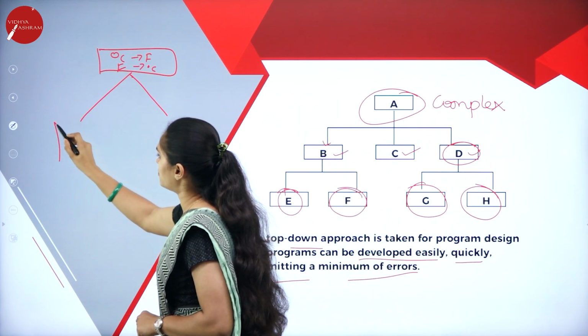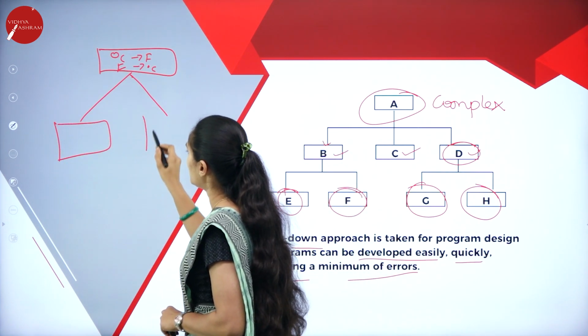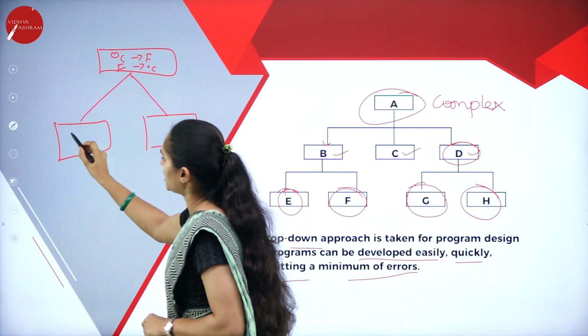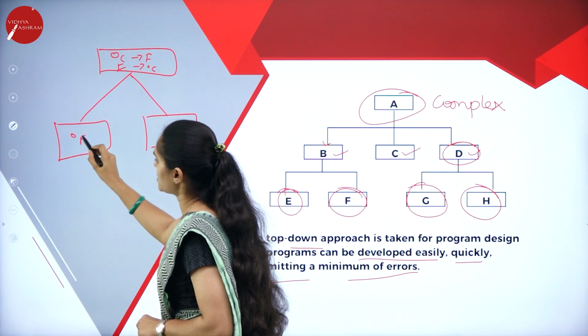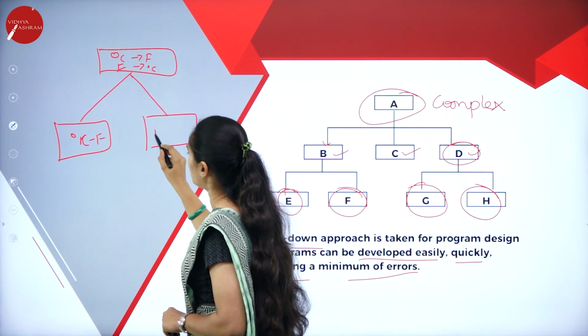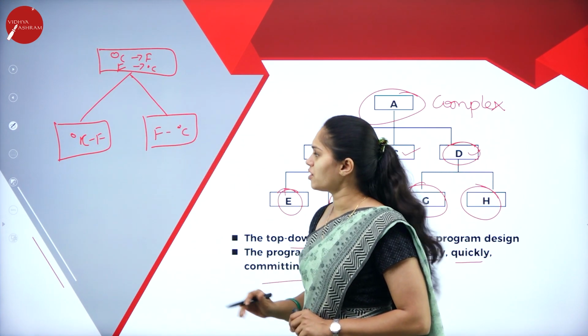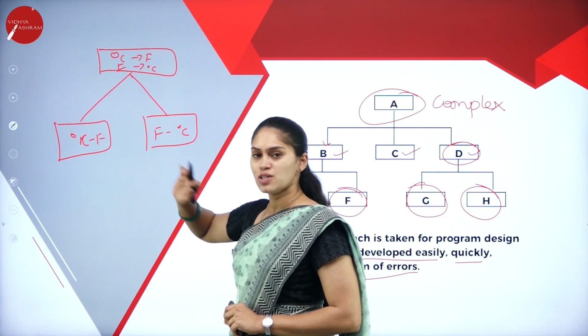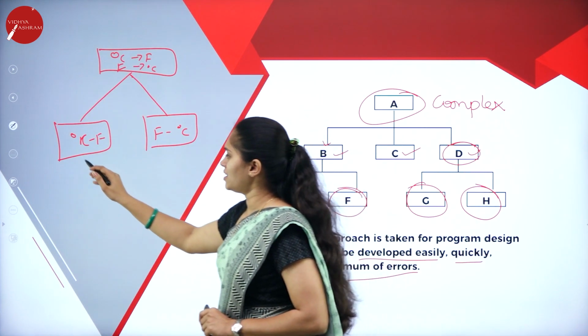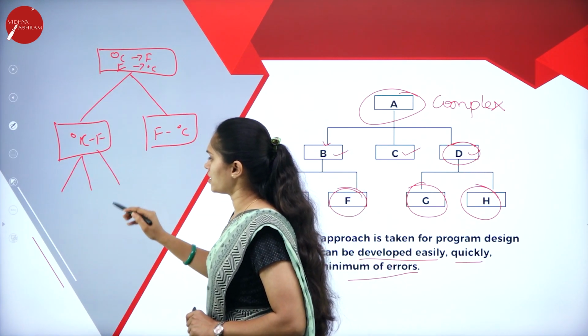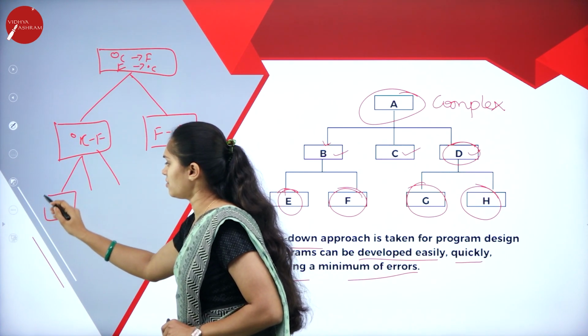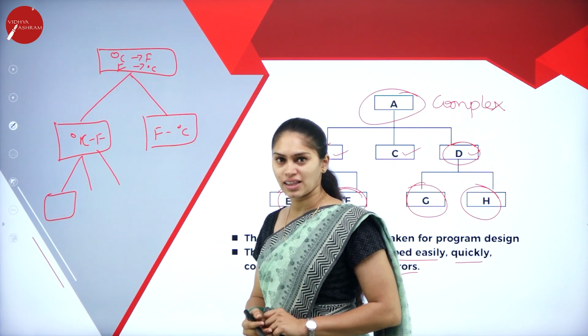In the first subproblem, I am going to convert degree Celsius into Fahrenheit. This will be further divided: I am supposed to take the input.